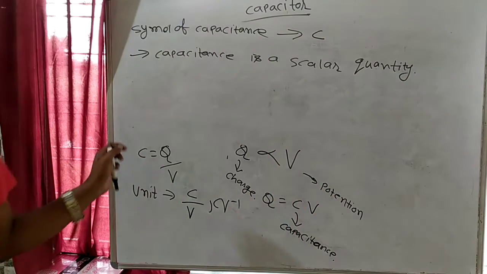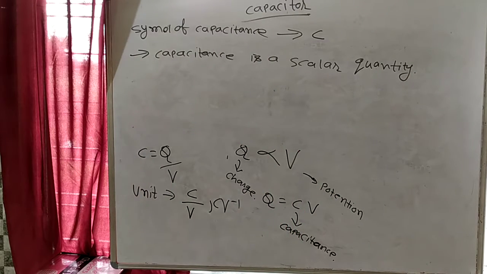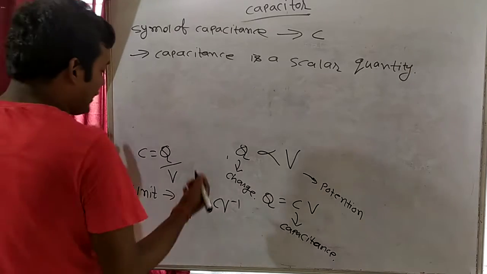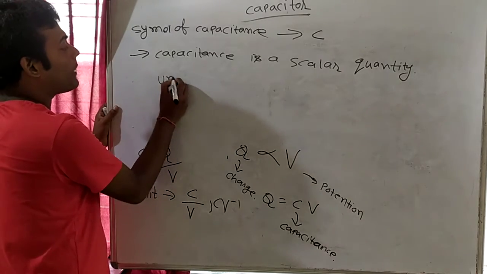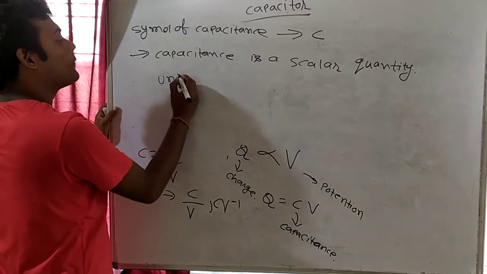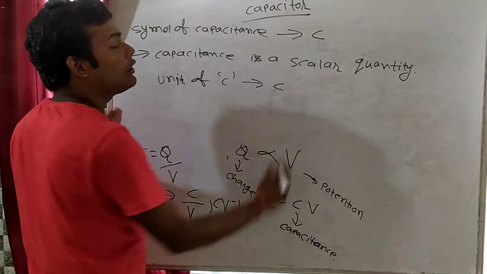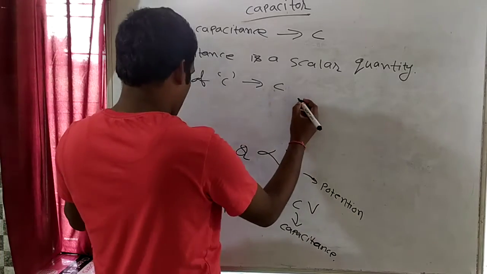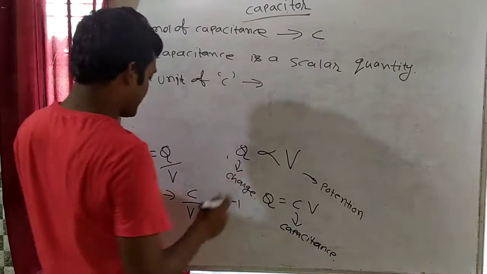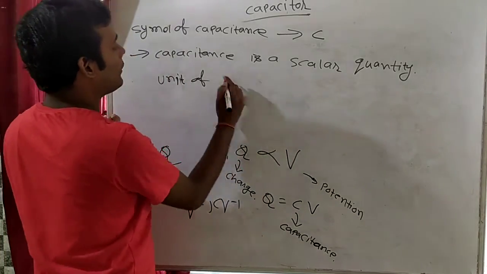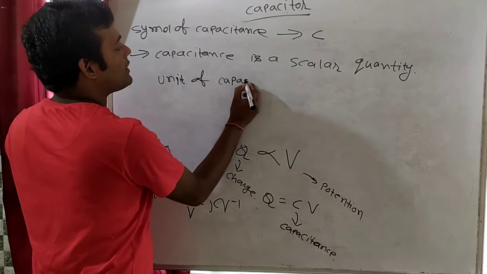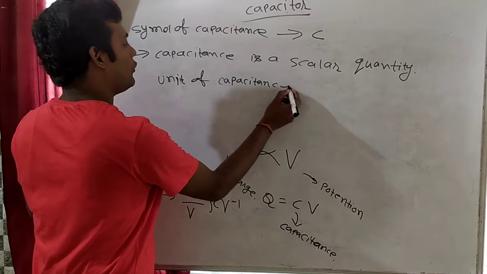Up to this, clear? Any confusion? The unit of capacitance I have already discussed. What is the unit of capacitance?